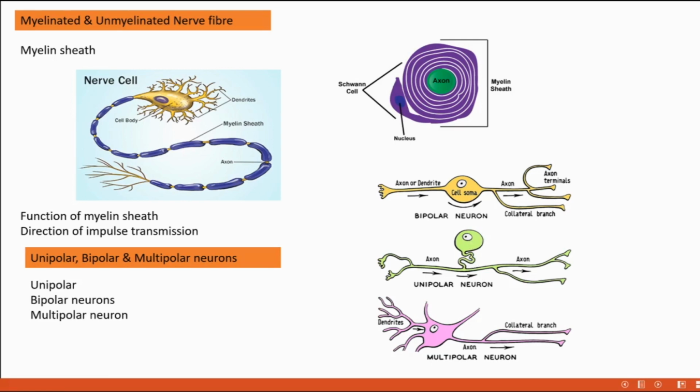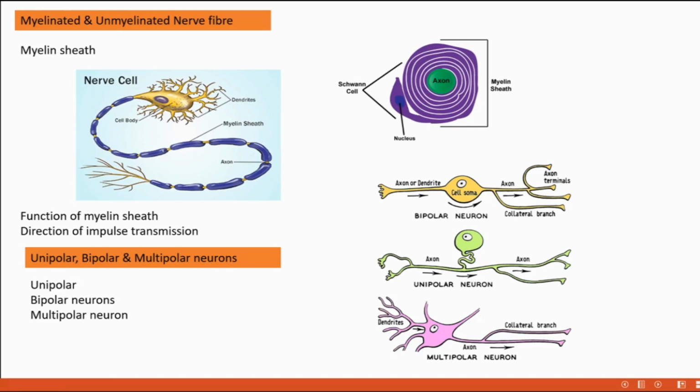These unipolar neurons are mainly confined to the dorsal root ganglia of spinal nerves. I will tell you about dorsal root ganglia later in today's session itself.